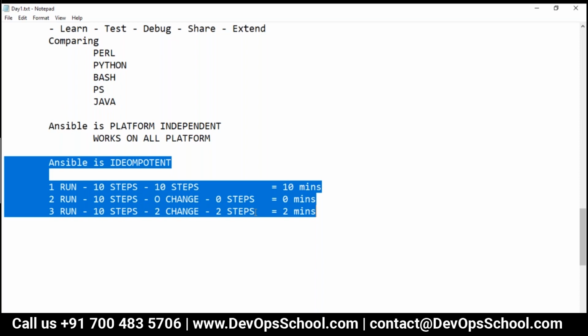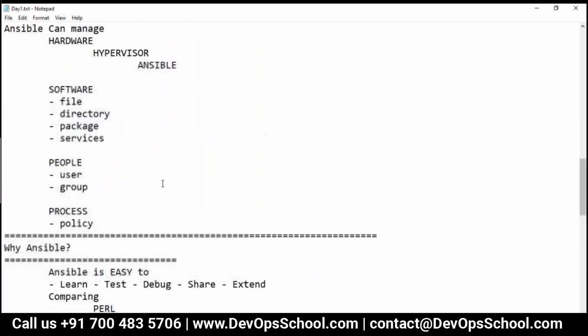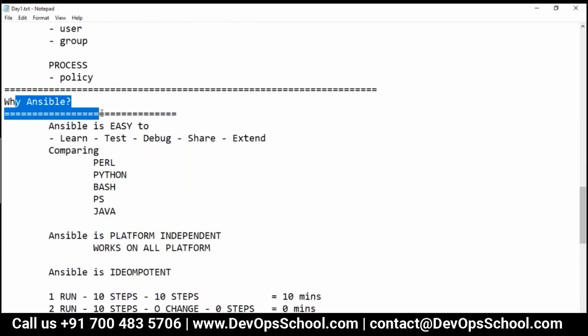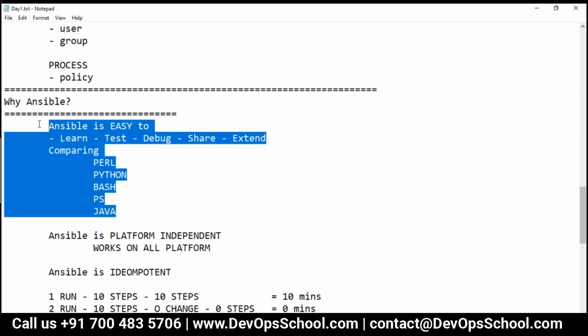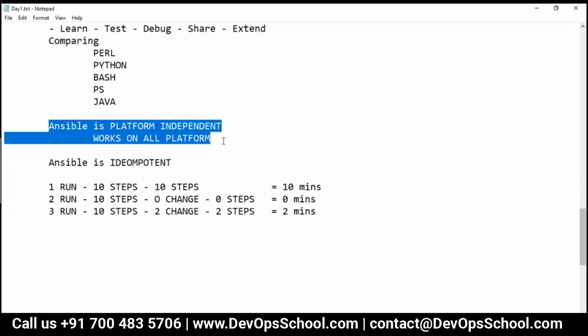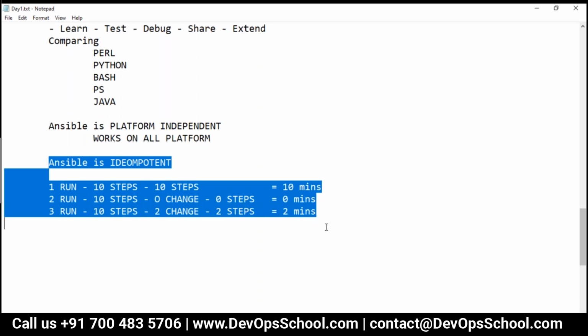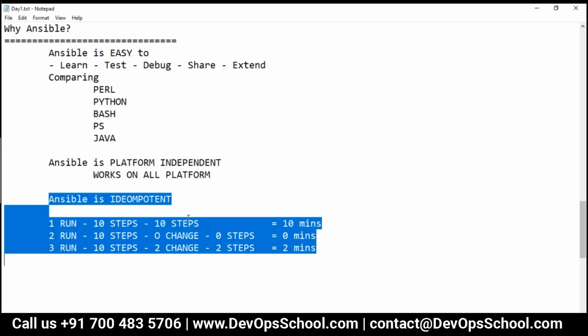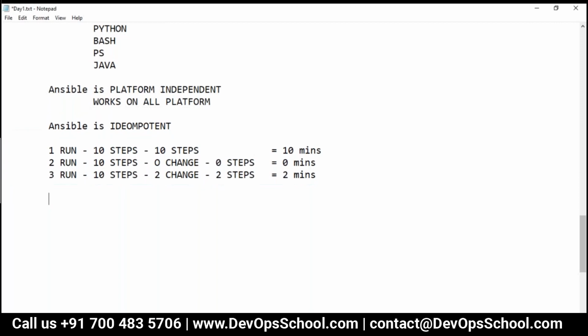Yeah, Raghav. Yes, Raj. So guys, I was discussing why Ansible. One of the reasons I said is that it's very easy compared to other programming languages. It's also platform independent. Ansible is idempotent also. Okay, so these are the reasons. By the way, there are so many other reasons also.